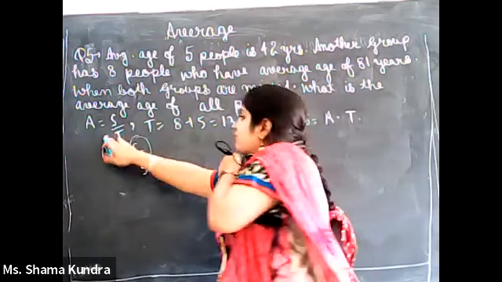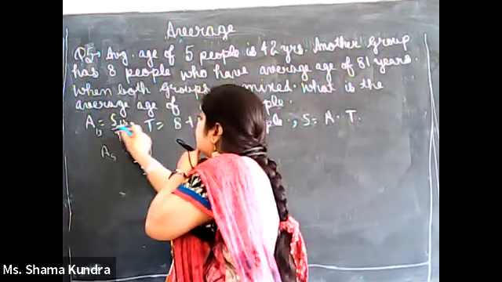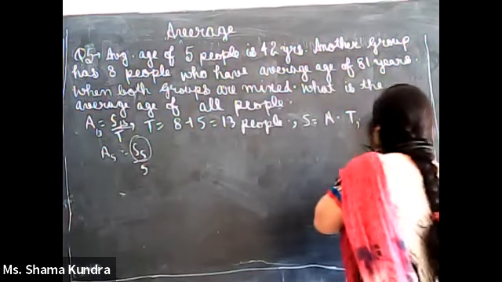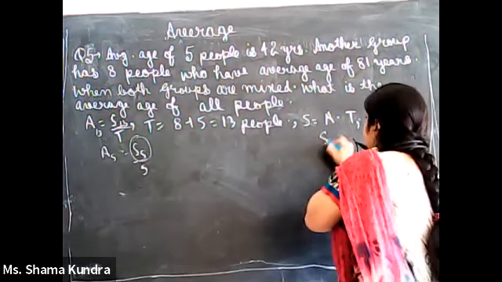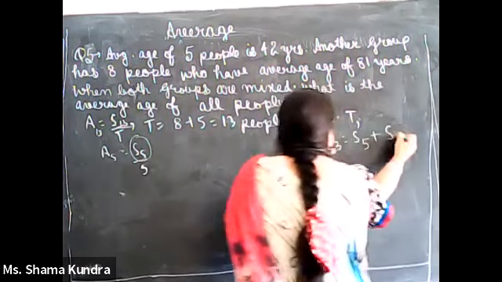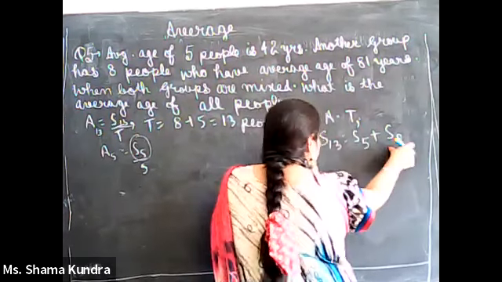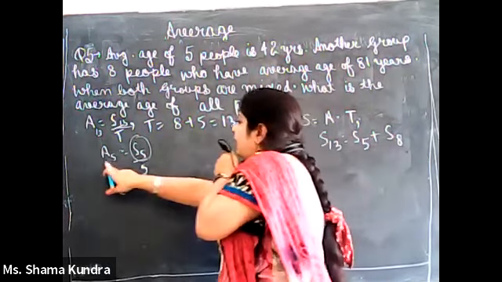As in this formula, for 13 people we want S13, and S13 will be S5 plus S8. So we have to find the value of S5, and we have to find the value of S8.